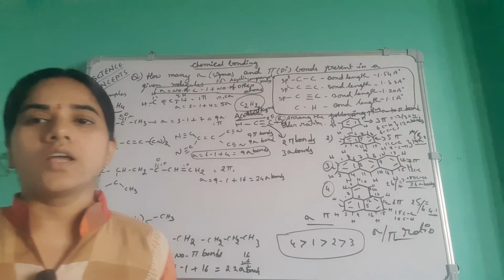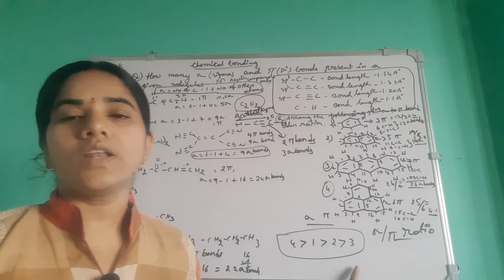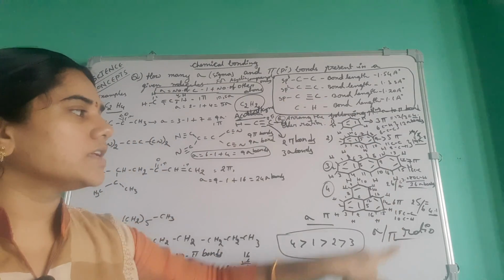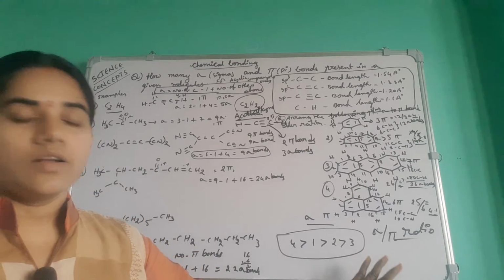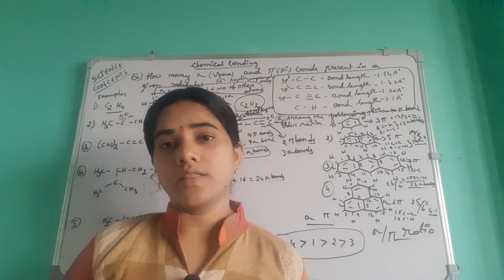Okay, if they give structures like this, you will calculate the total number of sigma and pi bonds and the sigma to pi bond ratio. Okay, hope you understand this video.